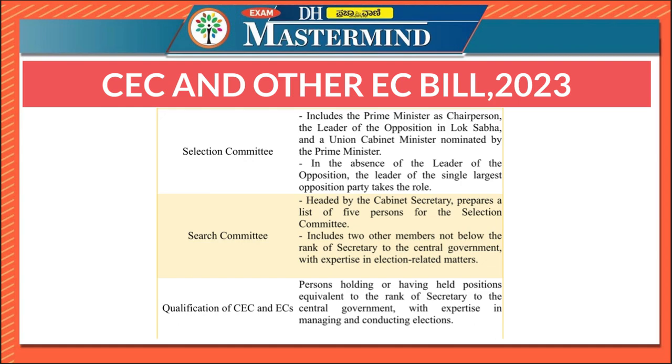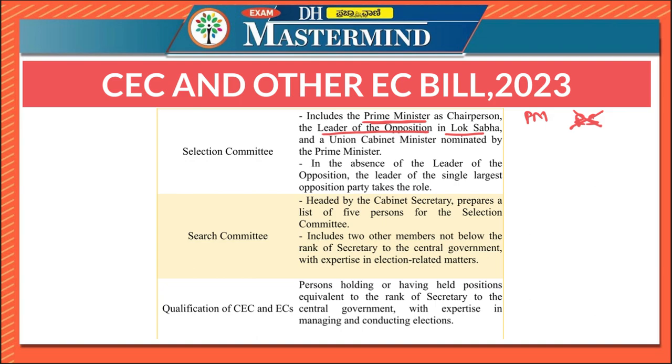Now let us look at the selection committee. If you look at its composition, it includes the Prime Minister as the chairperson. Very important, the Prime Minister will be the chairperson. It also includes the Leader of Opposition in Lok Sabha, not Rajya Sabha. Please remember, not Rajya Sabha, but Lok Sabha.